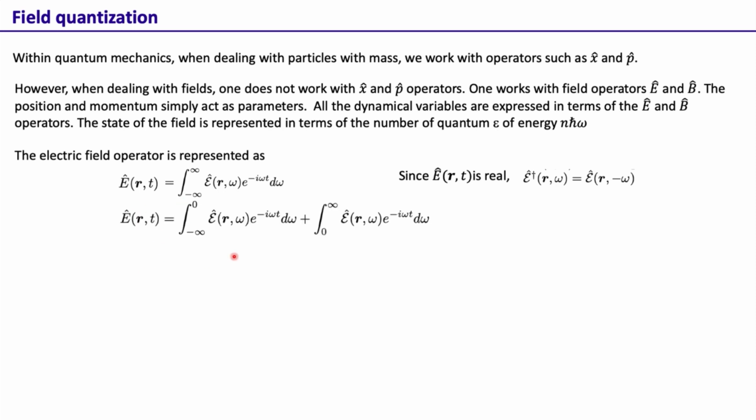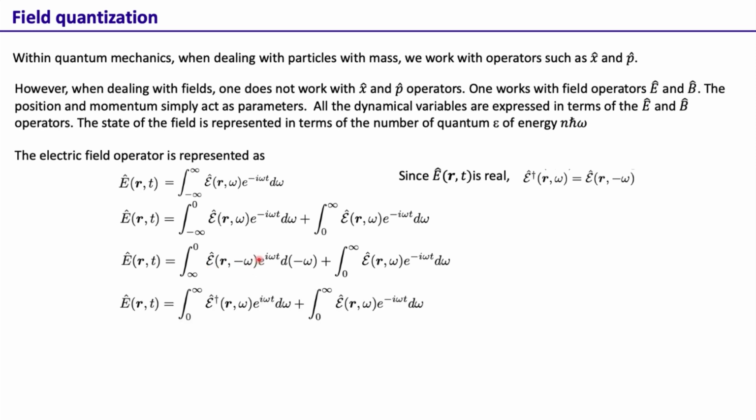Now this electric field, when we write it in the frequency domain, we have this integral from minus infinity to infinity. Now this we can write as minus infinity to 0 and 0 to infinity. Same here. Now if we then do a substitution of omega to minus omega, then we can write it in this manner, just replacing omega with minus omega, and we know that now this quantity is the E dagger, because E is real, and so we can write it like this.